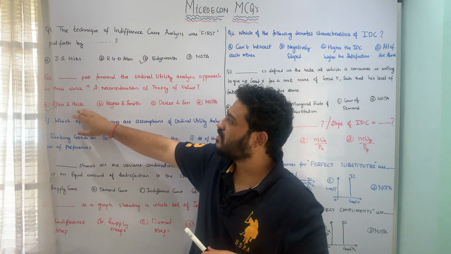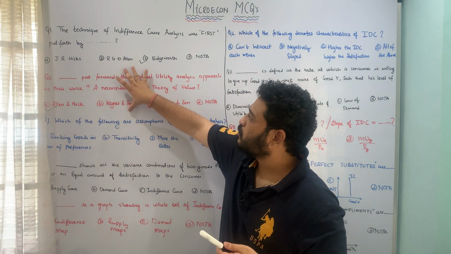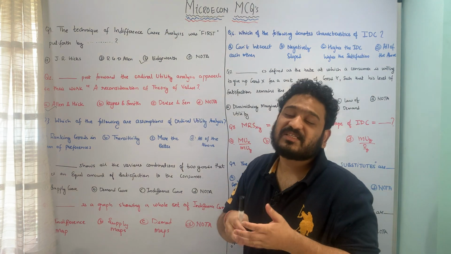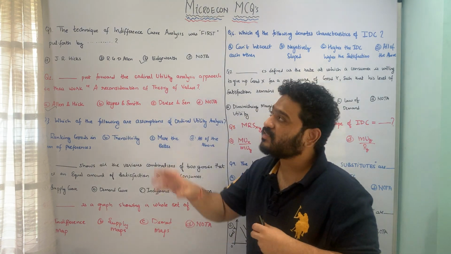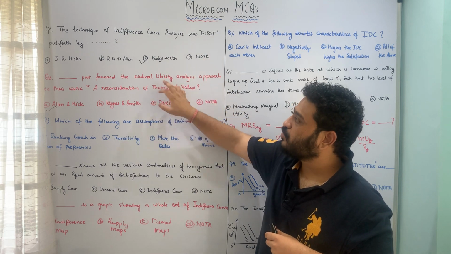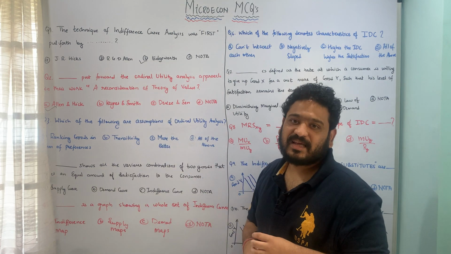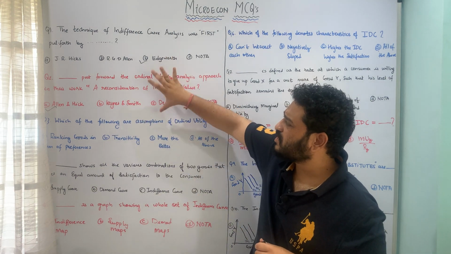So therefore Allen and Hicks, that is J.R. Hicks as well as R.G.D. Allen, were the first ones to give this approach of ordinal utility analysis. The idea of indifference curve analysis was put forward by Edgeworth, but the approach to utility analysis using the ordinal method was given by Allen and Hicks. I hope these two questions are pretty much clear.